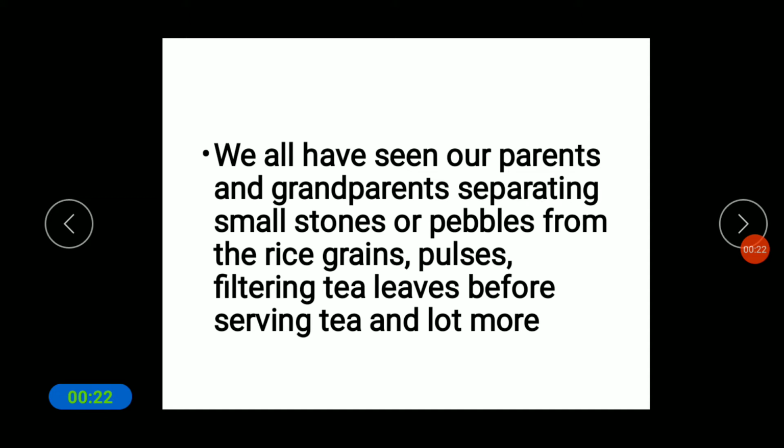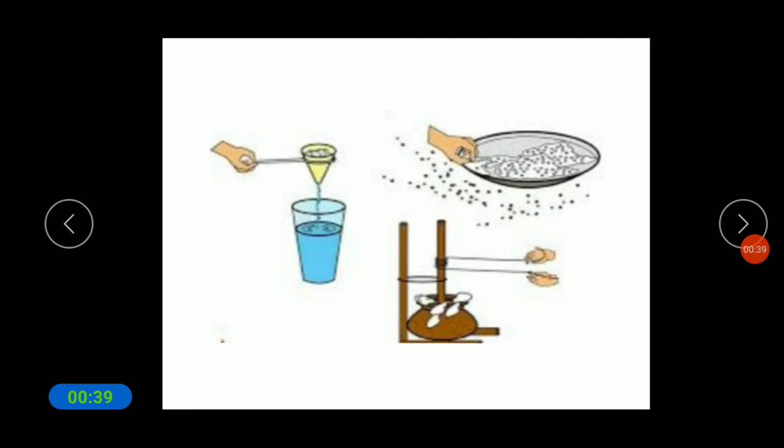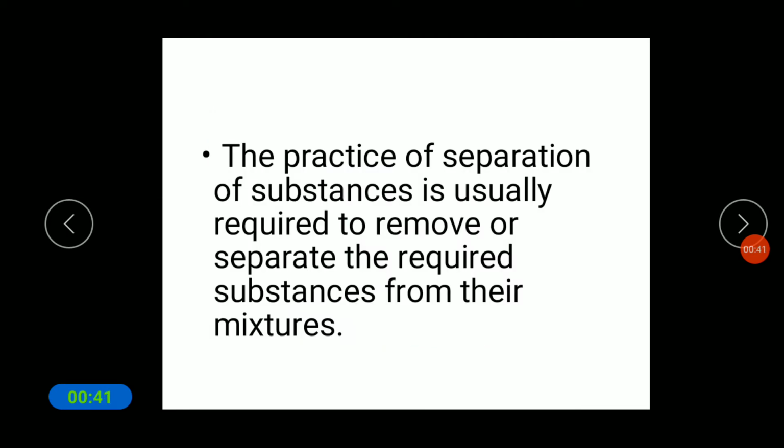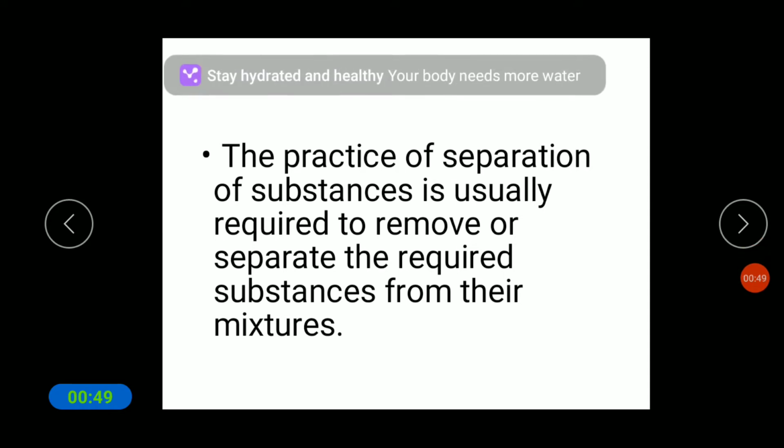So children, we all have seen our parents and grandparents separating small stones or pebbles from the rice and grains, pulses. And also the filtering of tea leaves before serving tea and a lot more. So the practice of separation of substances is usually required to remove or separate the required substance from their mixtures.